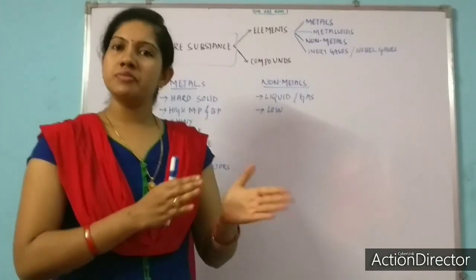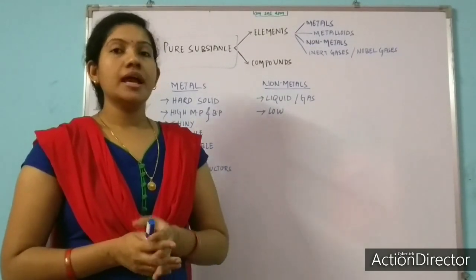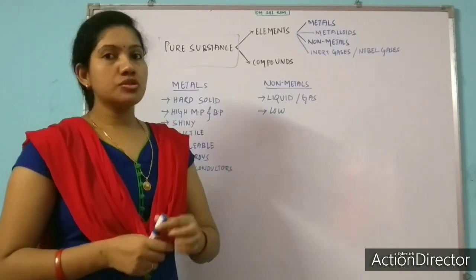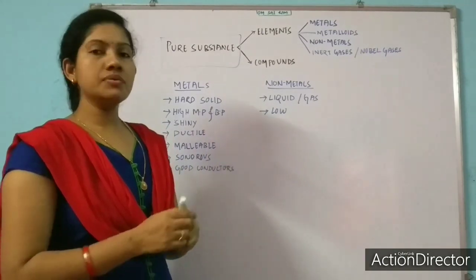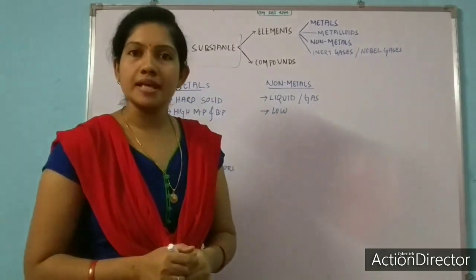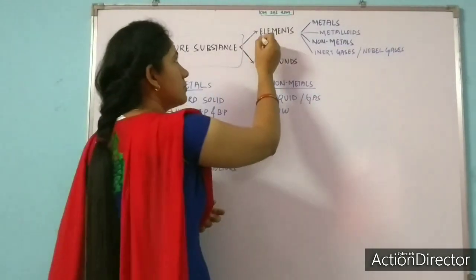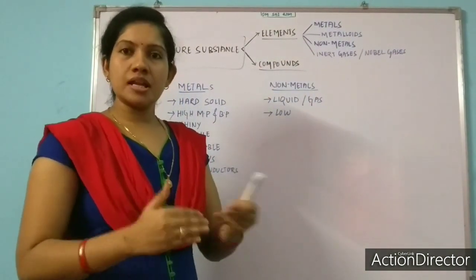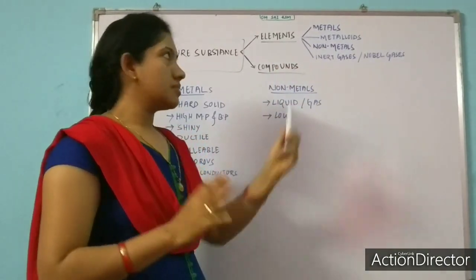Element, compound and mixture, that we will continue today. So we have already discussed the classification of matter, and we have discussed two topics, that is pure substances and mixture. So today we will see what is the next classification of pure substances. Already we have discussed what a pure substance is. If we classify a pure substance, we can classify it into two groups: elements and compounds. Today in our class we will discuss elements. Later on, in our next video, we will discuss compounds.